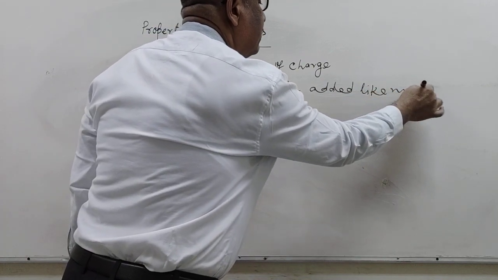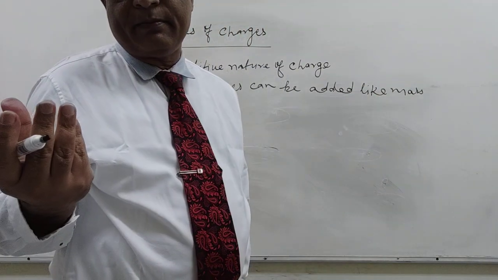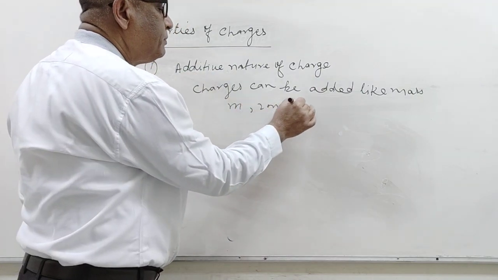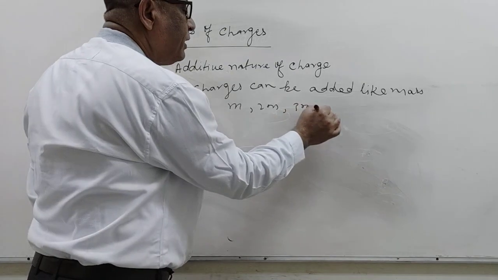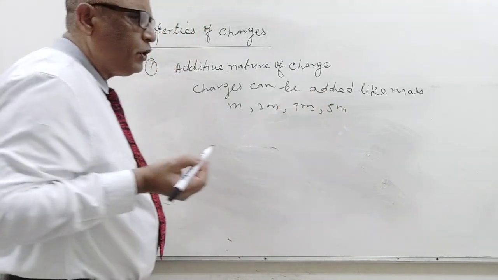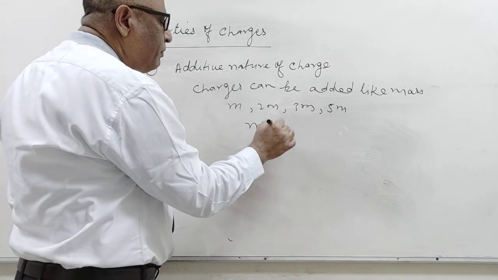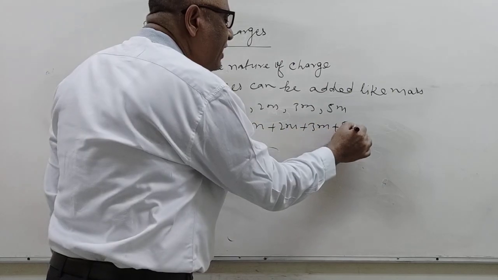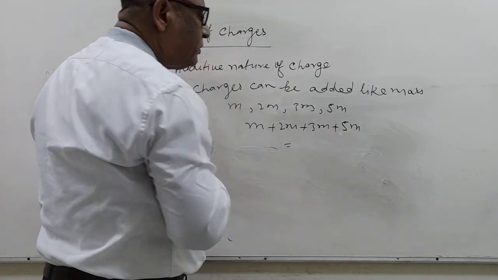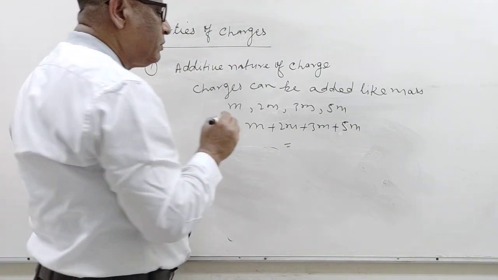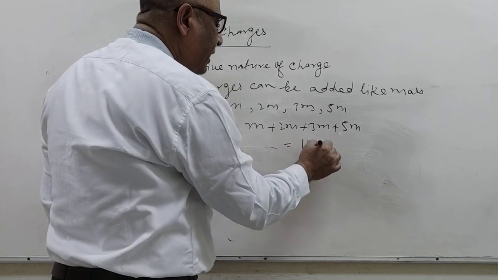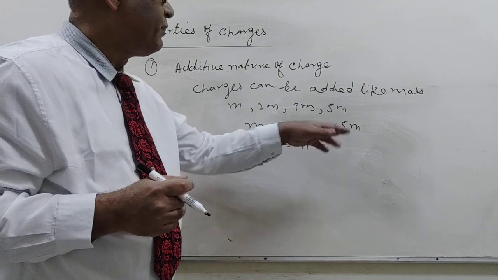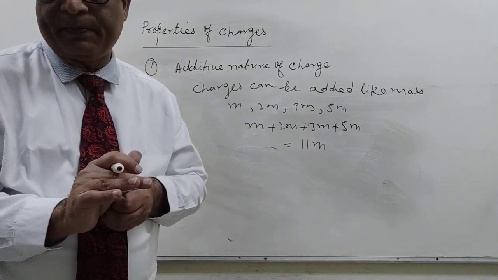For example, you have some masses m, 2m, 3m, 5m. You can simply add m plus 2m plus 3m plus 5m, and that equals 11m.